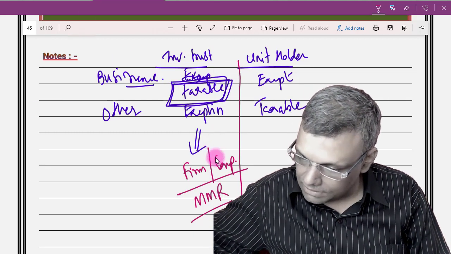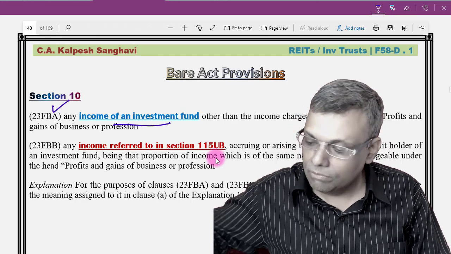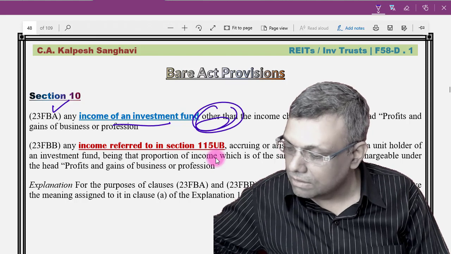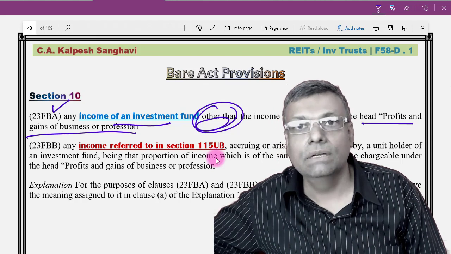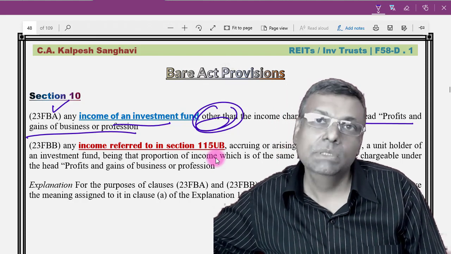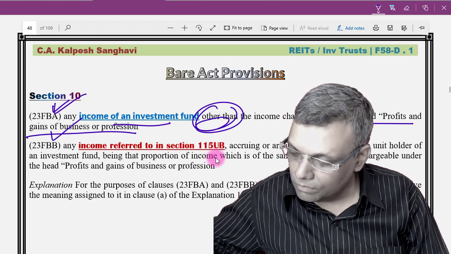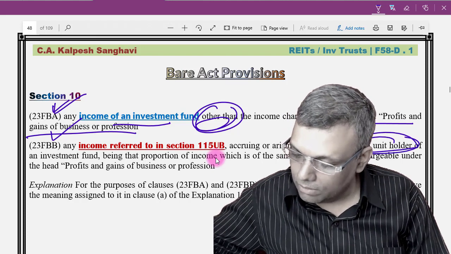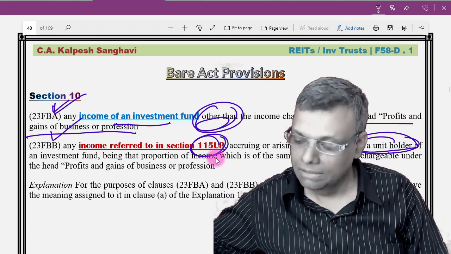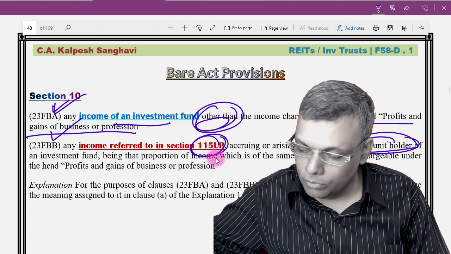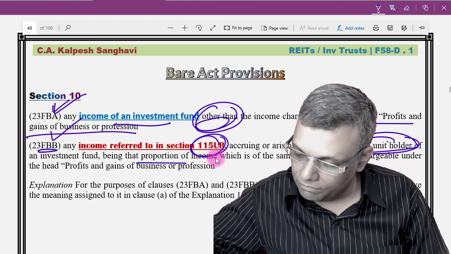Now, with respect to this, understand the provision 10(23FBA): income of investment fund other than business and profession. That means each and every income of the investment fund is exempt other than business income. That means business income will become taxable. That is the first part of the provision. 10(23FBB) refers to the exemption with respect to the unit holder, which is referred to under section 115UB, because the tax rate and all those provisions of the investment fund are with respect to section 115UB for the unit holder, since 10(23FBB) is with respect to the unit holder. Of course, that is the proportionate figure.